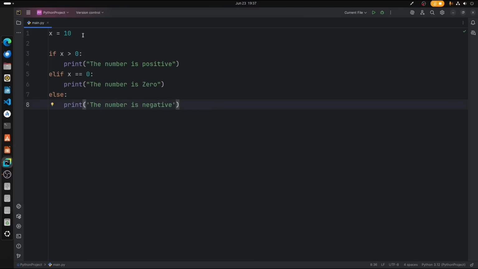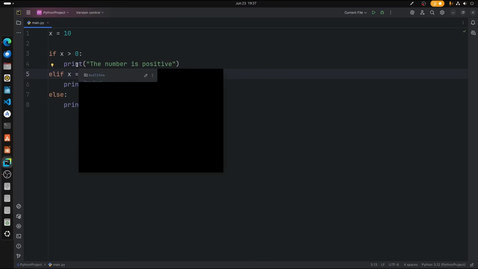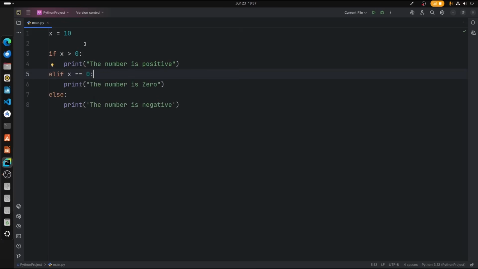As you can see, we have given the value of x as 10, and we are starting with an if statement, which is nothing but if x is greater than 0, the number should be positive. If x is equal to 0, then the number is 0. We all know that. And if the number is not greater than 0 and it is also not 0, then the number should be negative, right? So in that case, the number is negative. And here we are using elif, just like else if, which we use in other programming languages, right?